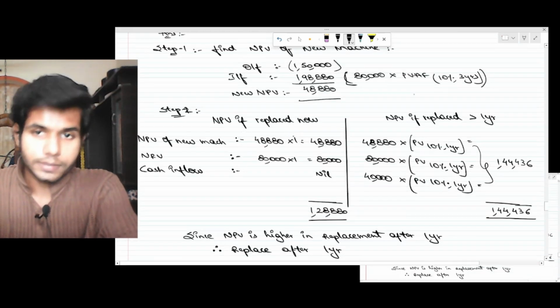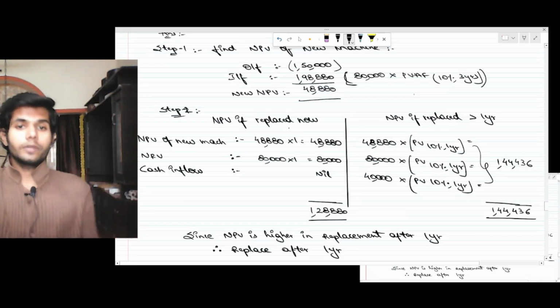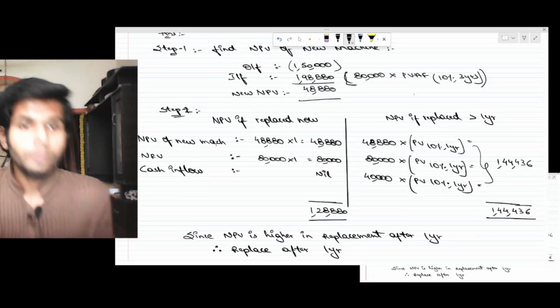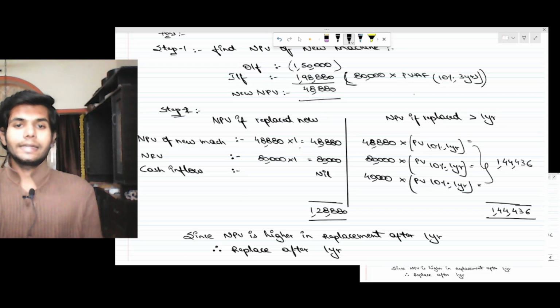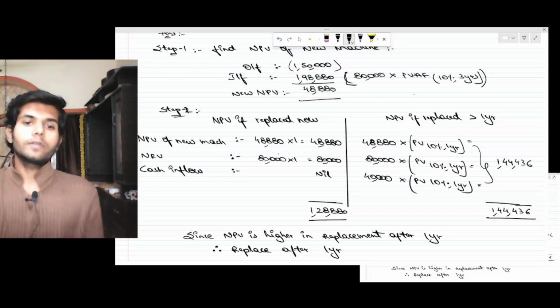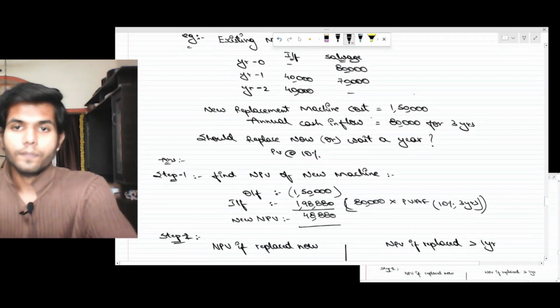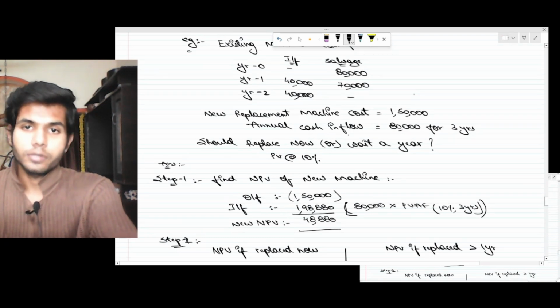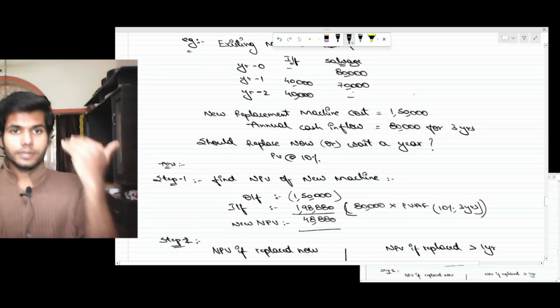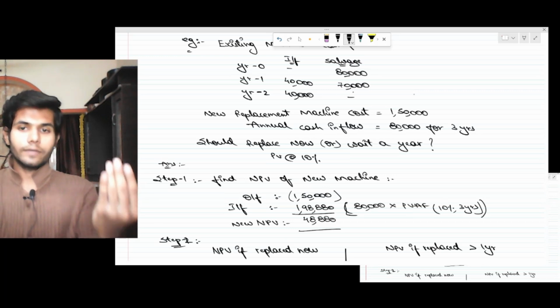Now, NPV if replaced now, and NPV if replaced after 1 year. NPV of the new machine 48,880 into the first year, plus NRV, salvage in the 0th year. Replace now, in the 0th year, or replace after 1 year.